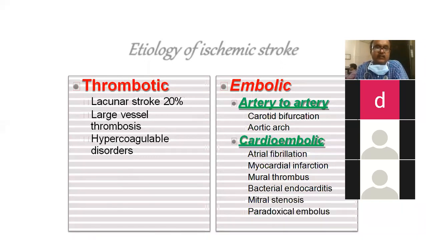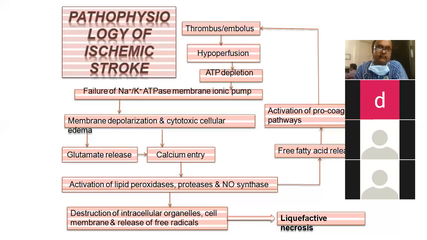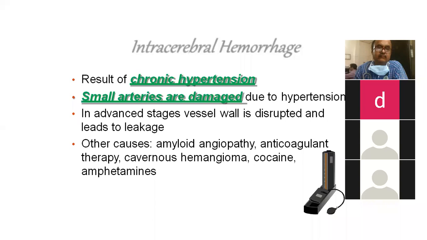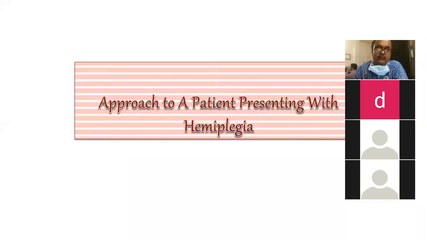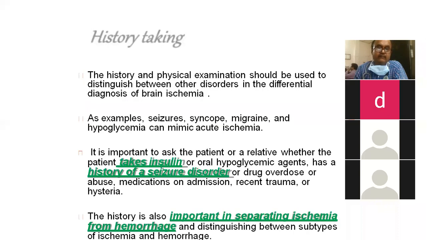The other causes being hypercoagulable syndromes, which can produce cerebrovascular accidents, or hypoperfusion due to diarrhea, vomiting, etc., where there is a depletion of the fluids in the body, which can produce a stroke. Those are the other common causes of cerebrovascular accidents. This is the pathophysiology, you need not worry. You have already understood the circle of Willis.